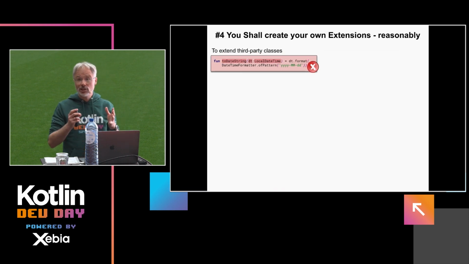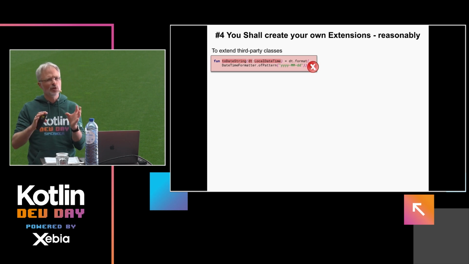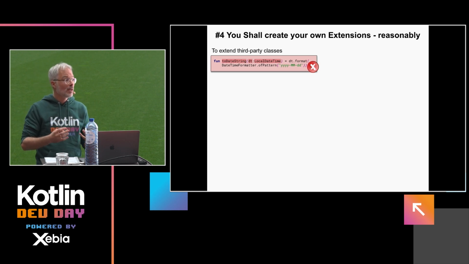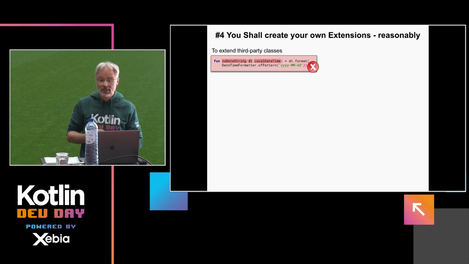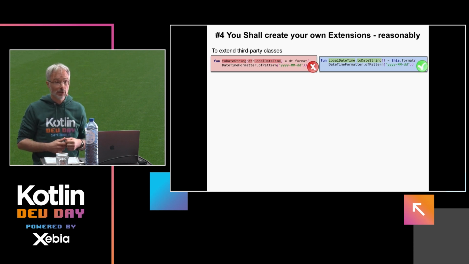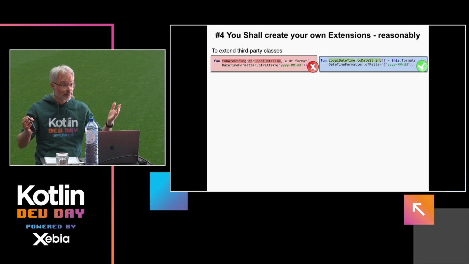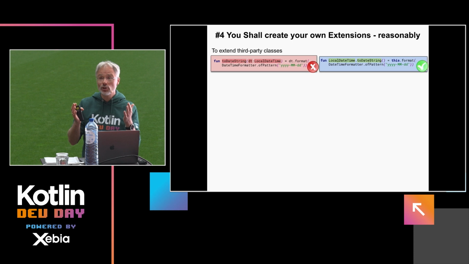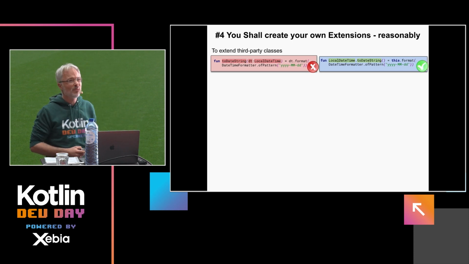Well, these are extensions that already exist, but how about extensions in your own code? How do you deal with them? Whenever you have to extend third-party classes, like for instance LocalDateTime, then I would say use extensions. There are two reasons for that. First of all, it makes your API more fluent. And second, you also get your extensions in code completion, which is not the case when you use a simple utility method.